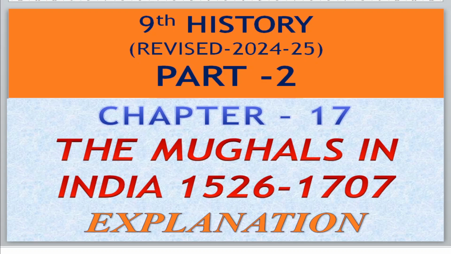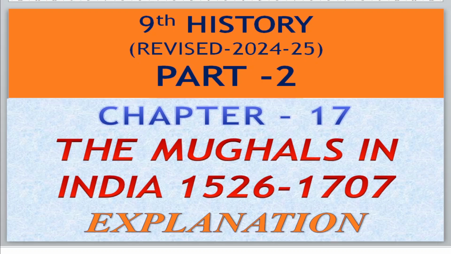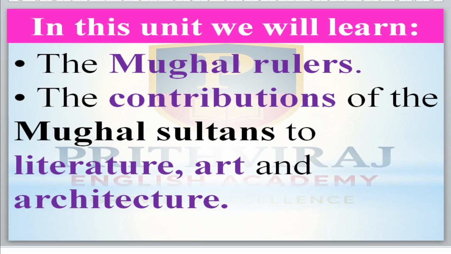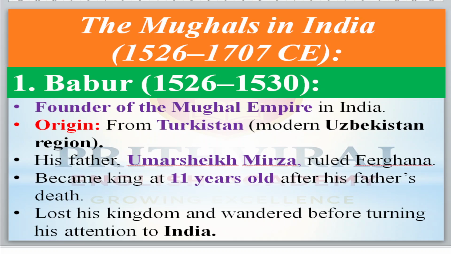in India from 1526 to 1707, which means we are going to stop with the death of Aurangzeb, right, about the Mughals. Okay, now come to the Mughals. In this chapter, we will come to know about the Mughal rulers and the contributions of the Mughal sultans to literature, art and architecture. Now come to the introduction part. In the beginning of the Mughals from 1526 to 1707. Right, now come to Babur.